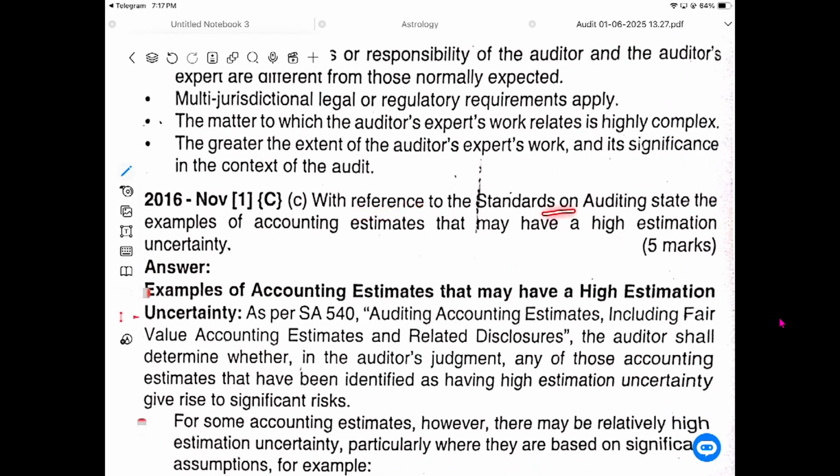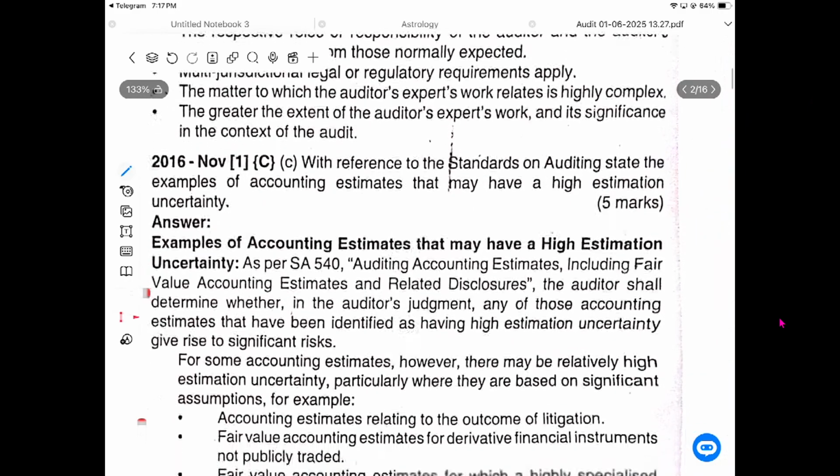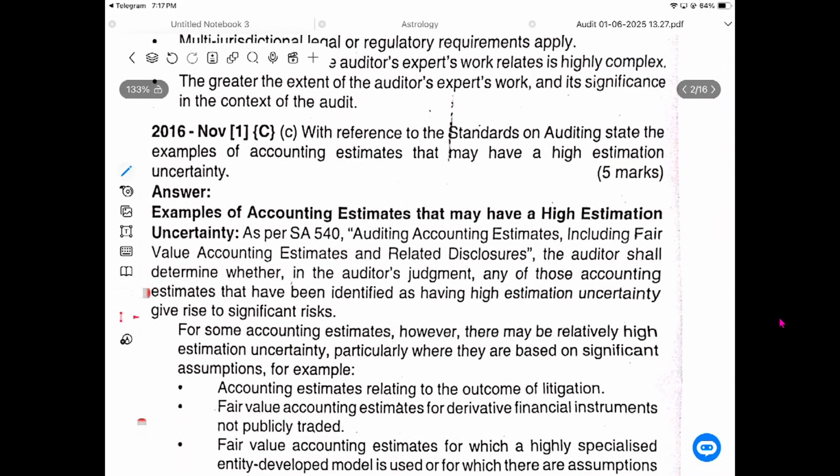With reference to the standard on auditing, state examples of accounting estimates that may have high estimation uncertainty. So, SA 540, Auditing of Accounting Estimates, including fair value accounting estimates and related disclosures. The auditor shall determine whether, in the auditor's judgment, any of the accounting estimates that have been identified as having high estimation uncertainty give rise to significant risk.